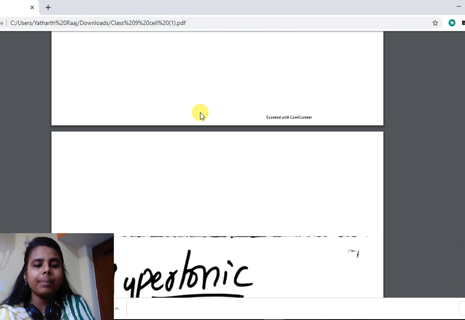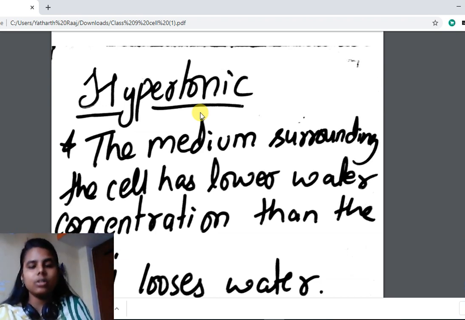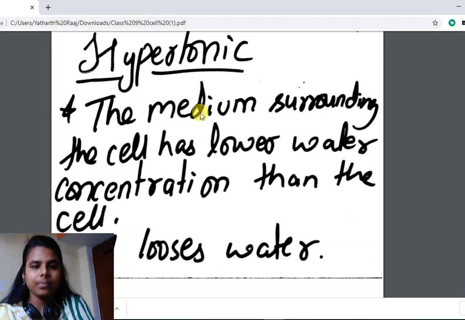Now hypertonic solution. Here the cell has much water and the medium surrounding the cell has lower water concentration. In that case, what will happen? The cell will lose water, because the cell has high water concentration and the medium has lower water concentration. Water will travel from higher concentration to lower concentration. In that case, the cell will shrink.